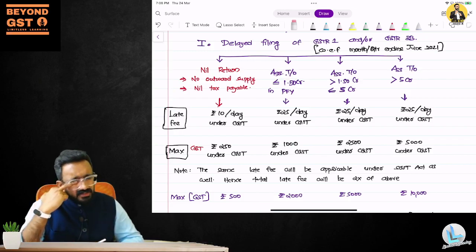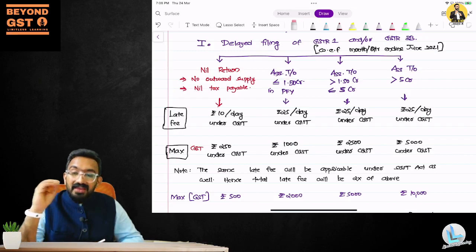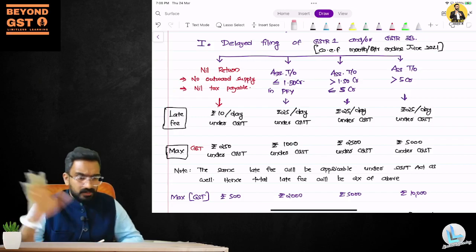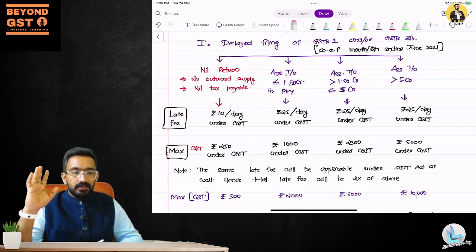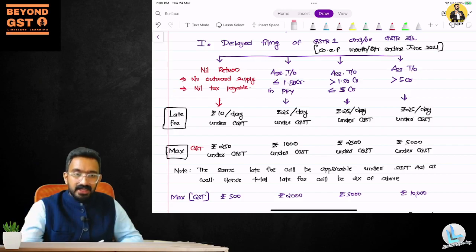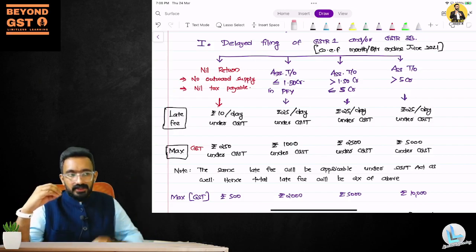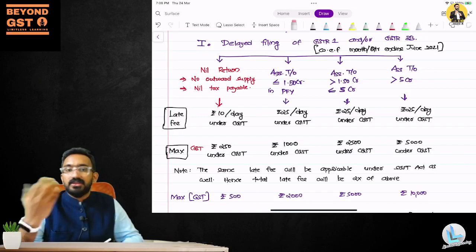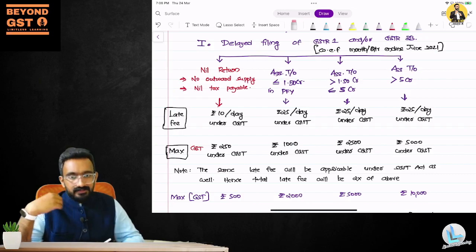If it is a nil return, what do you mean by nil return? You don't have any outward supply. It means you still have to file GSTR-1. In the month of January, no outward supply at all, but you still file a GSTR-1 with zero information. You will put zero or nil into everything. So this return is called a nil return. No outward supply. Or you're filing GSTR-3B, but there is no tax payable. A nil tax payable. That's also called a nil return.